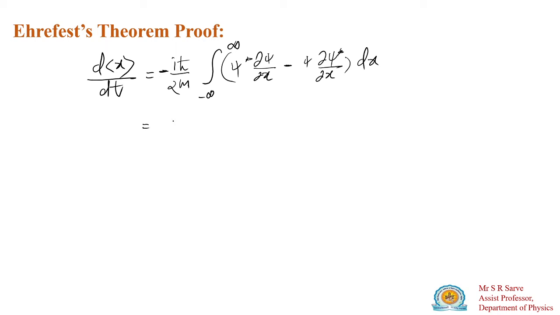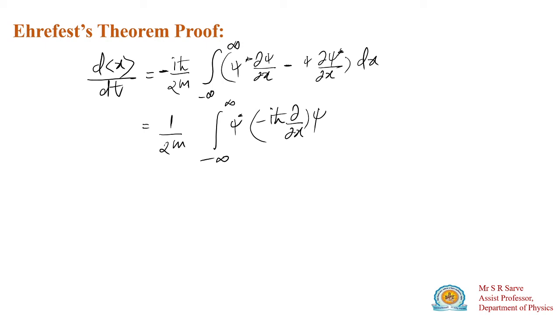This will be 1 upon twice m. If you distribute this, minus infinity to plus infinity, psi star, this quantity can be written as minus i h cross dou by dou x into psi.